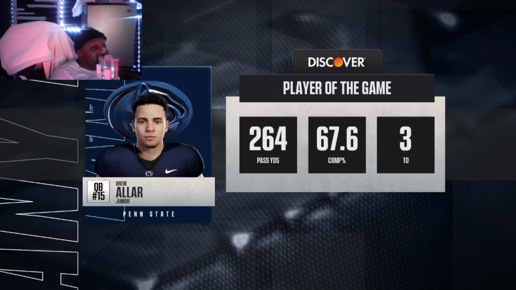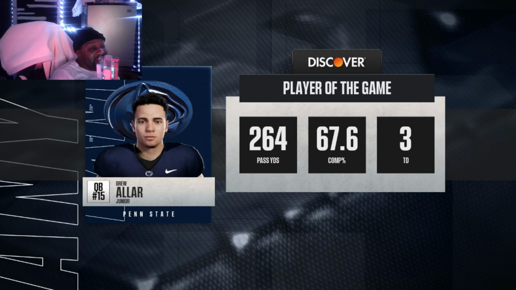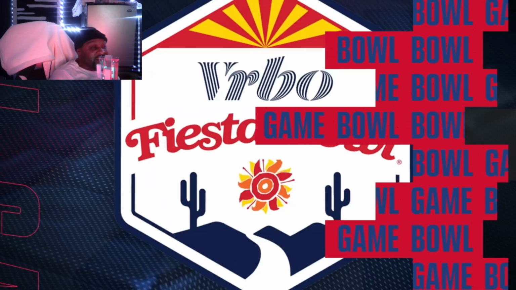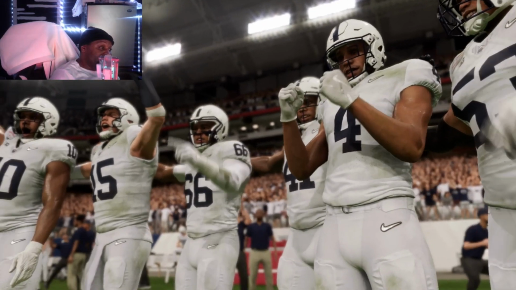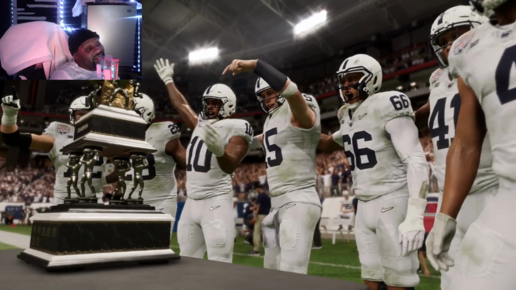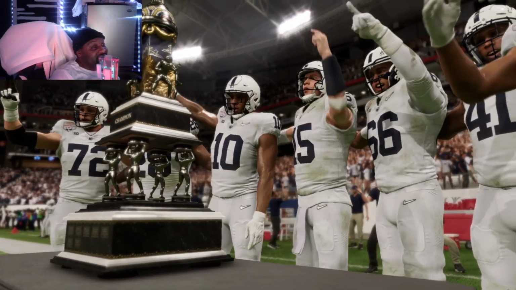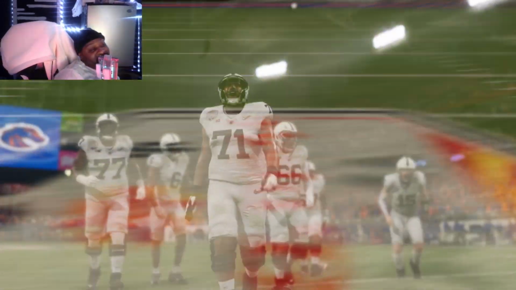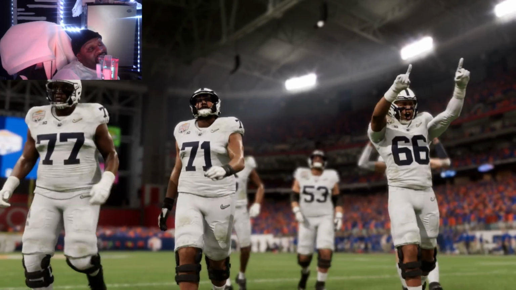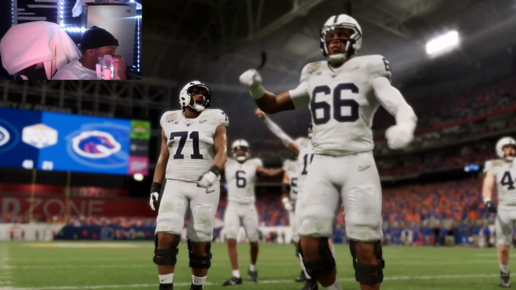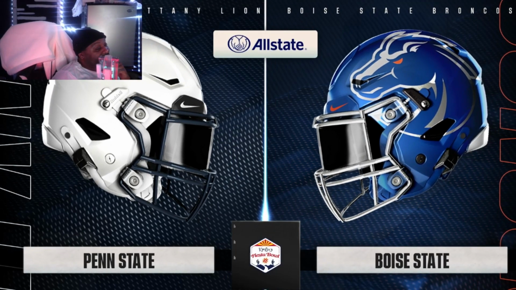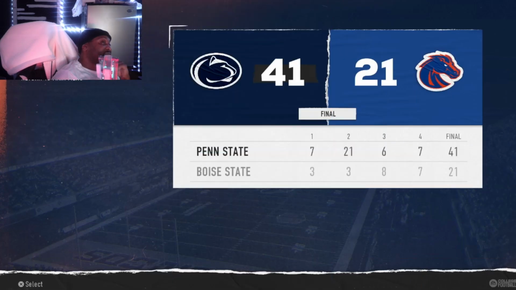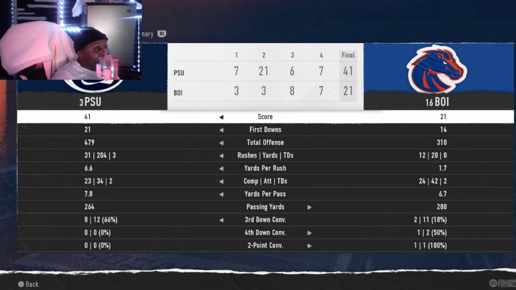And Drew Allar was the player of the game. 264, 3 touchdowns in the Fiesta Bowl. So hey, and all I want to see was okay, how did Genty do? That's what I want to know. I want to look at this stat. See what did this dude do? Because from what that look like, don't look like he did much. Because they just could do nothing. So I went to look at the stats here, and y'all gonna be shocked just like me.